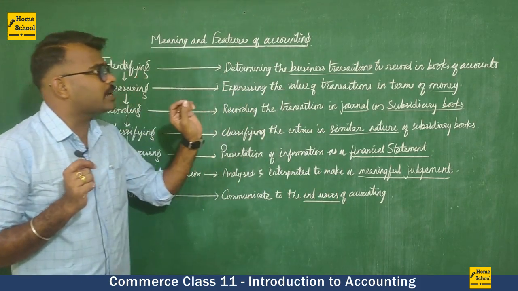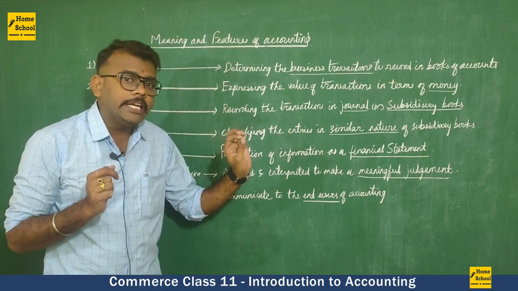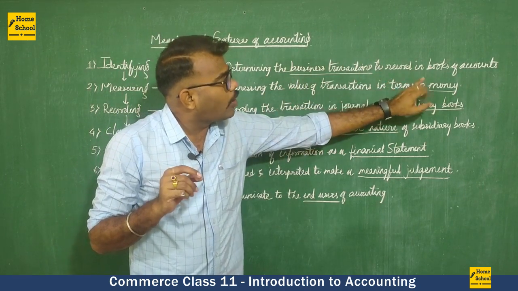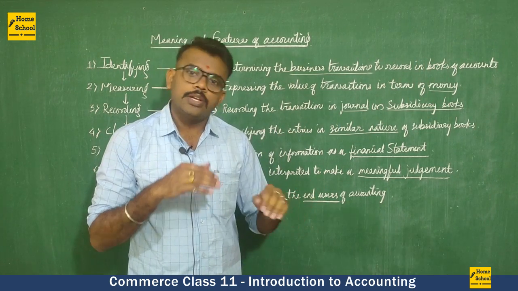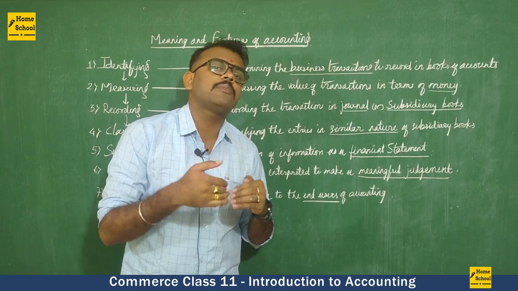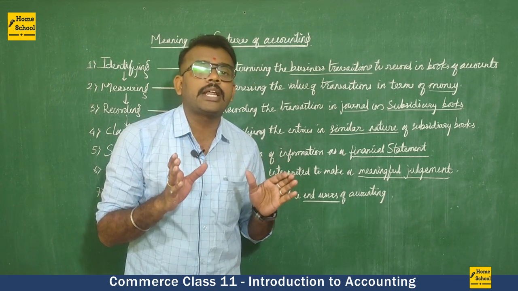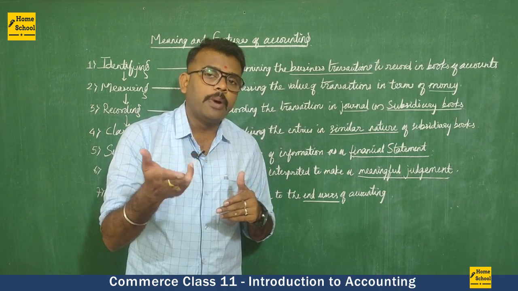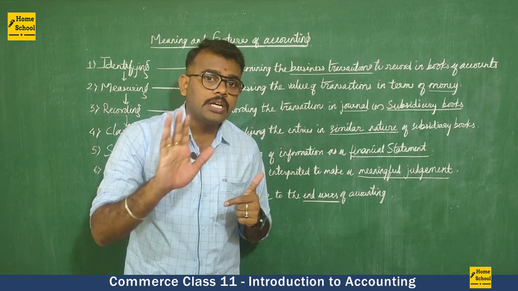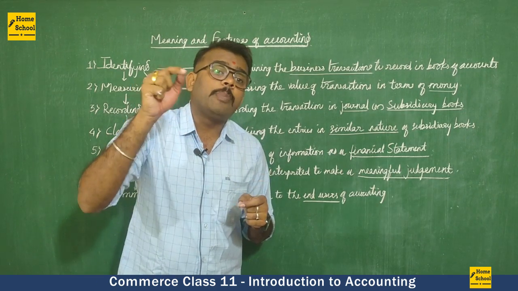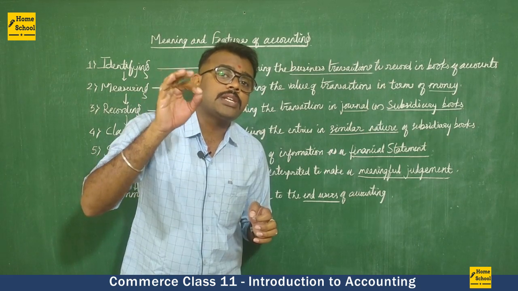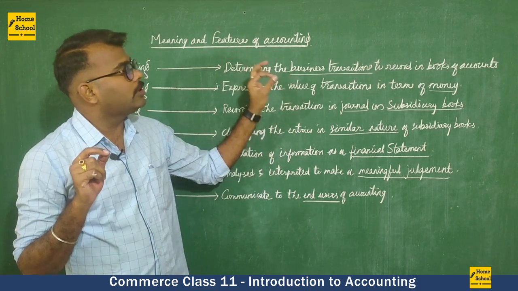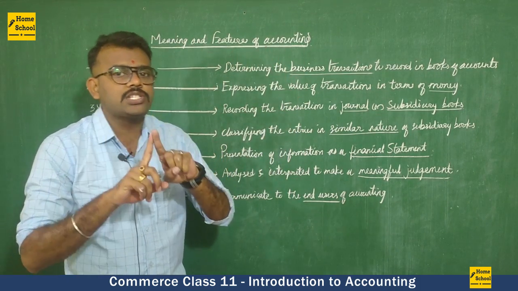So the first step of accounting is identifying. We need to identify only the business transactions to record in the books of accounts. Along with the business transactions, we may even make some personal transactions. Those personal transactions we will not enter. Continue with the same example. You have a paint shop, but you want to buy a car for your personal use. That is not a business transaction. That is a personal transaction. So those personal transactions will not be entered in the books of accounts. We are going to enter only the business transactions. That is the first step of accounting.